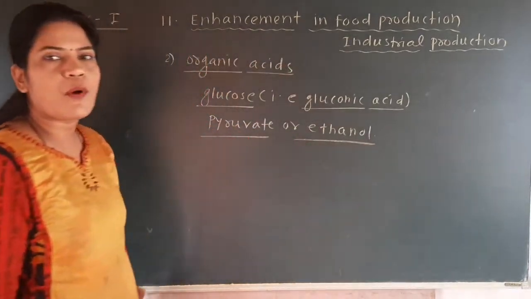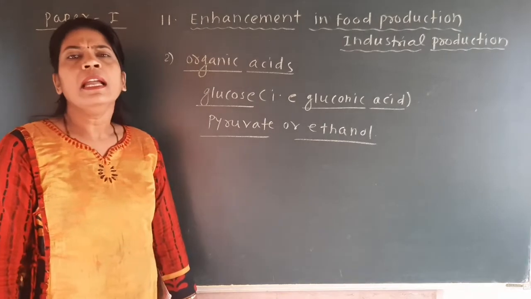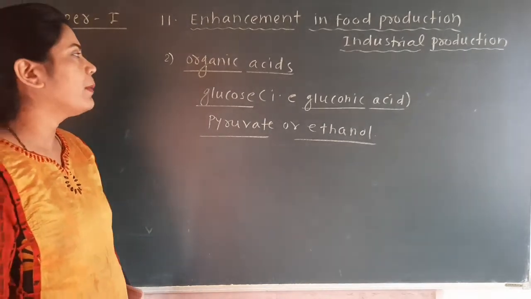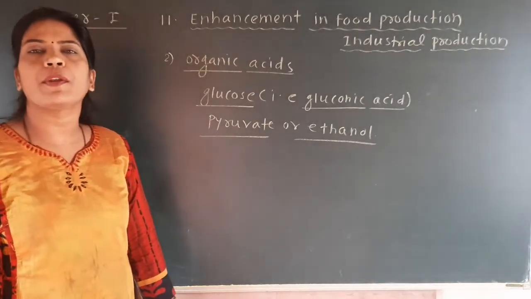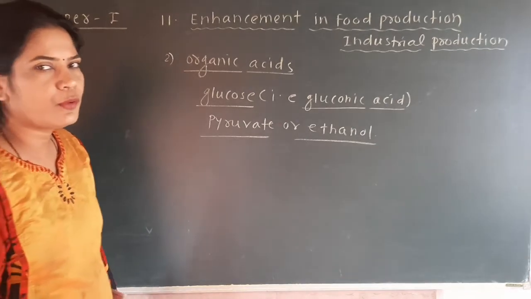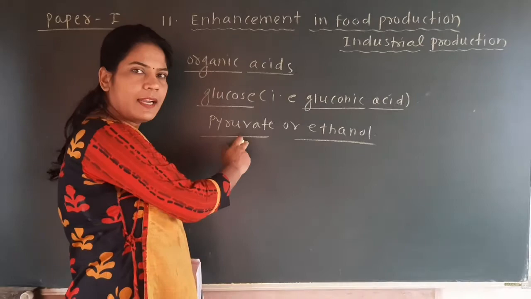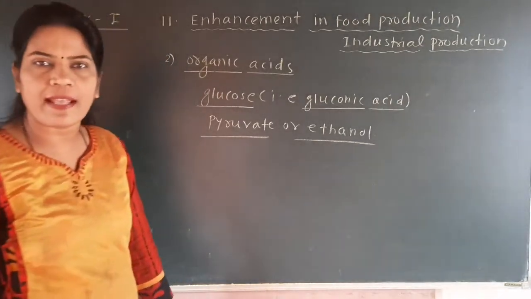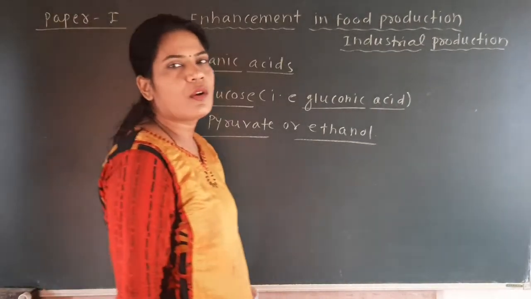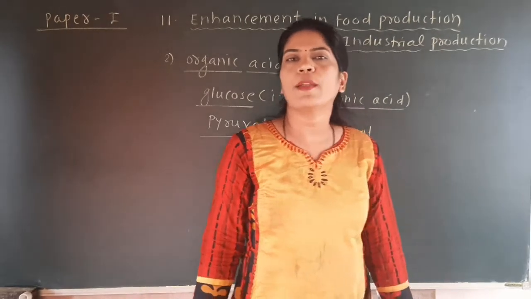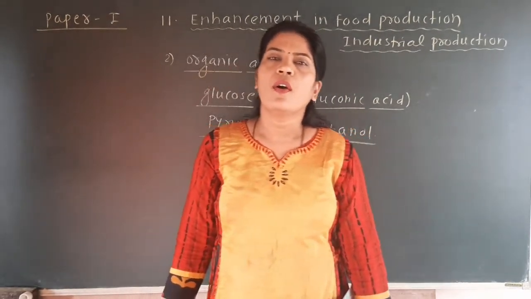Ethanol means it is a form of alcohol. From the alcohol they can be prepared, or from the pyruvic acid they can be prepared. So here they say that organic acids are the end products of pyruvate or pyruvic acid or ethanol or alcohol. From the alcohol or the pyruvic acid we can also prepare these organic acids.